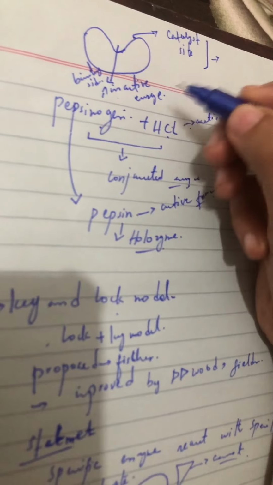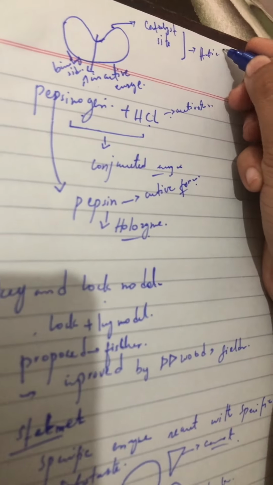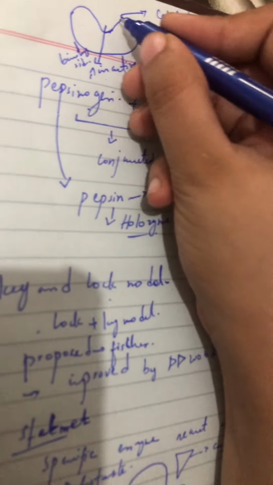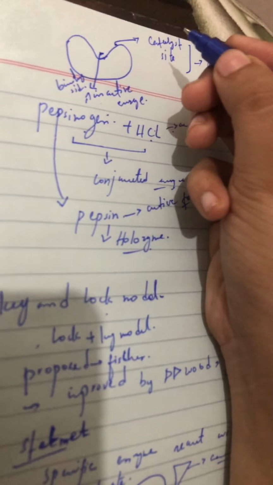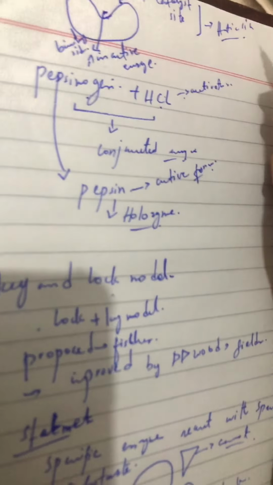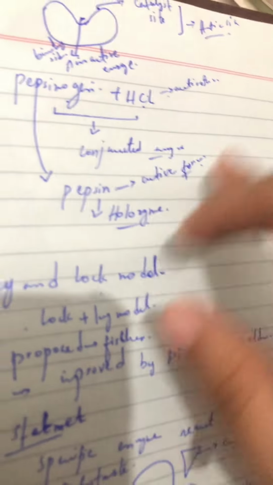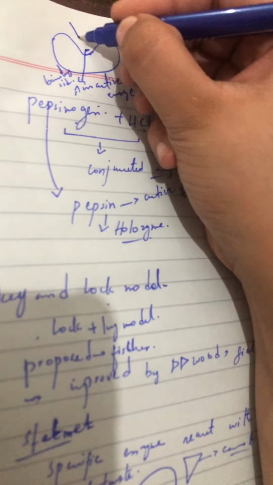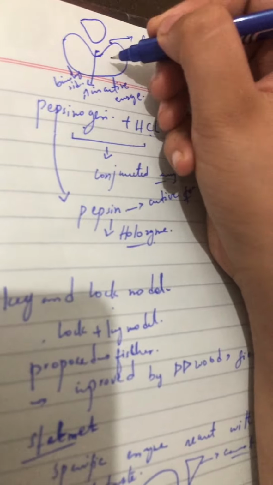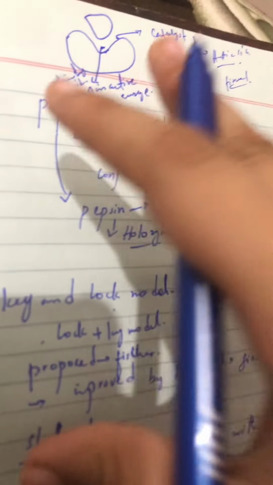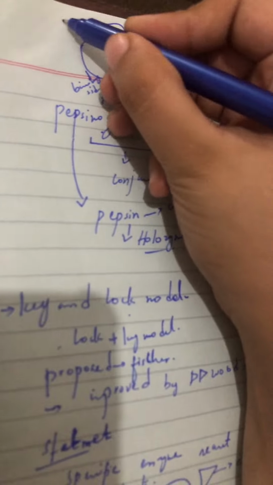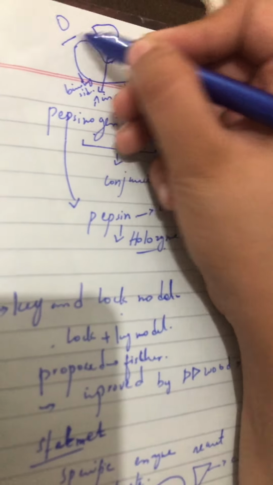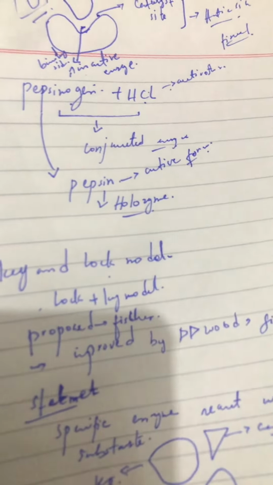When we call both of these together, the binding site and the catalytic site, they are known as the active site. So saying the active site is rigid means it is fixed. If a substrate of this size comes, it can attach, but it is rigid, it is fixed. If another size comes, it cannot be attached, because it cannot change its form according to the substrate. So that was the key and lock model.